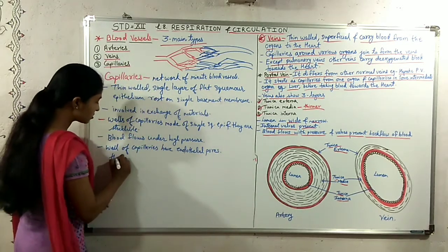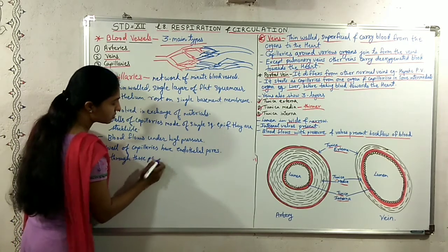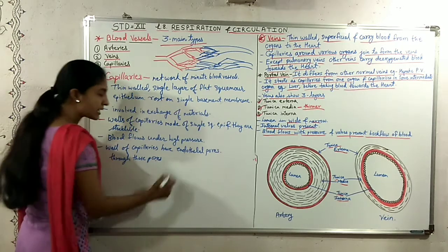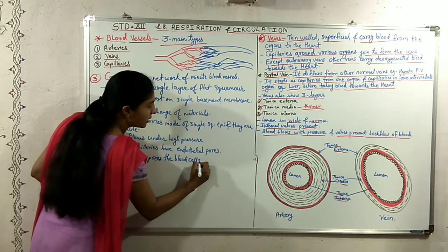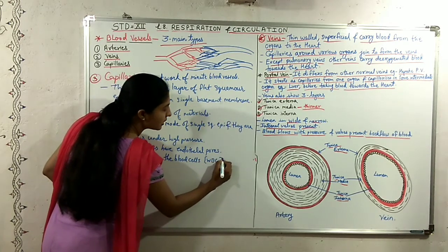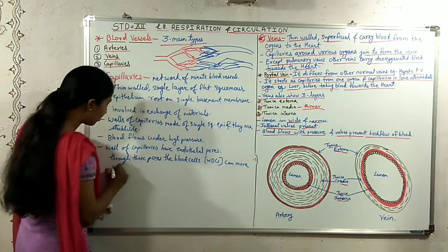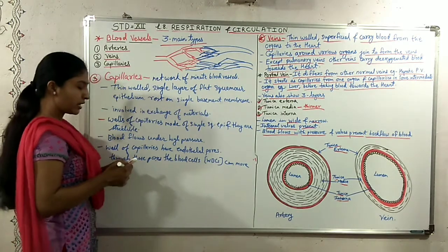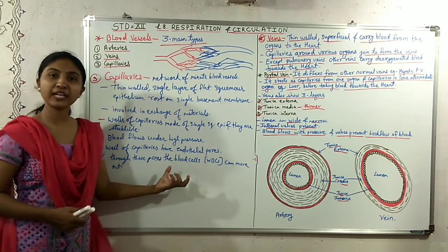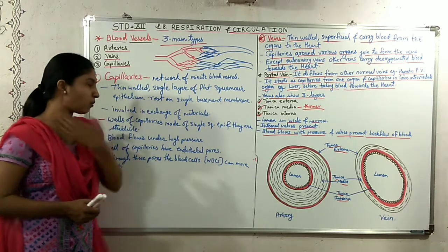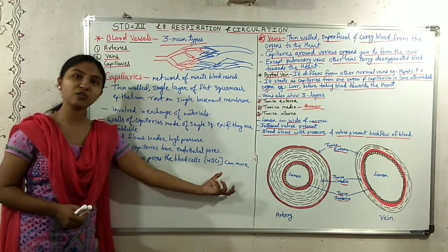Through these pores, the blood cells, that is the WBCs, can move out of the capillaries. So in the previous part we have seen that there are spaces or pores in the walls of the capillaries, and through these the WBCs can move out.